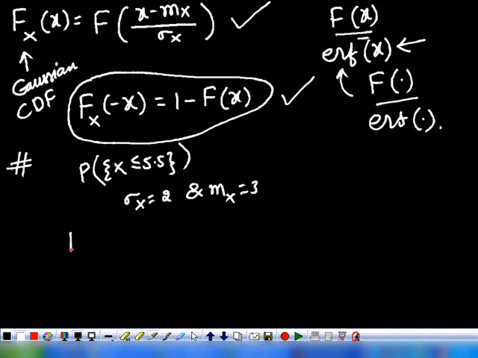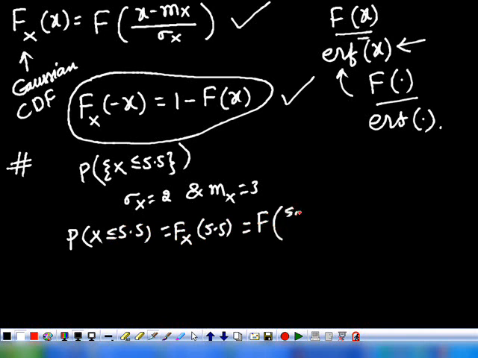How can you do it? This is the probability of x less than or equivalent to 5.5. Here the random variable is the Gaussian random variable. So this can be written as Fx of 5.5, which is equivalent to f of (x minus mx) upon sigma x.